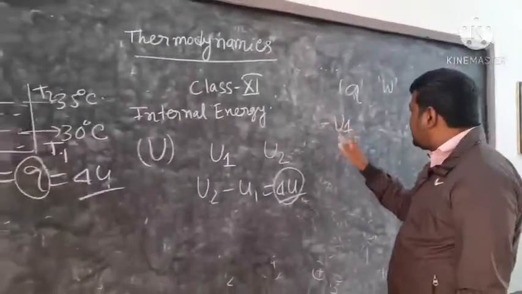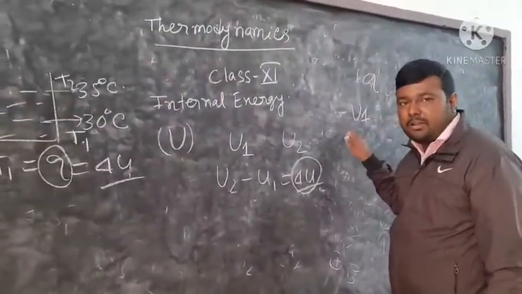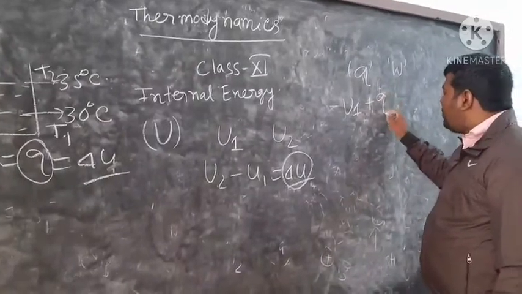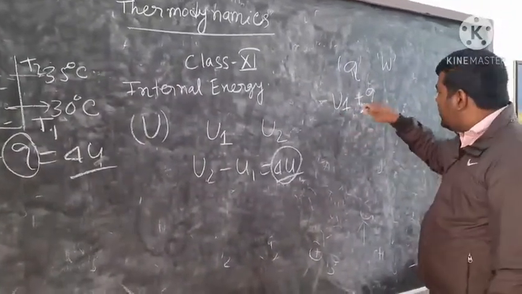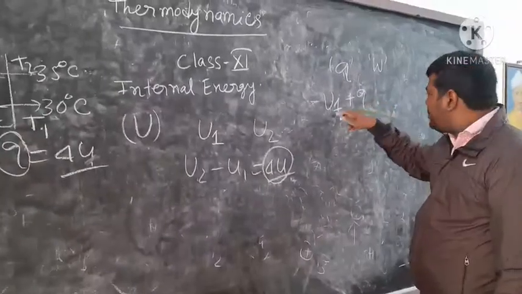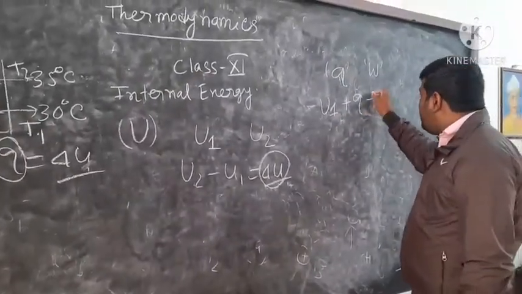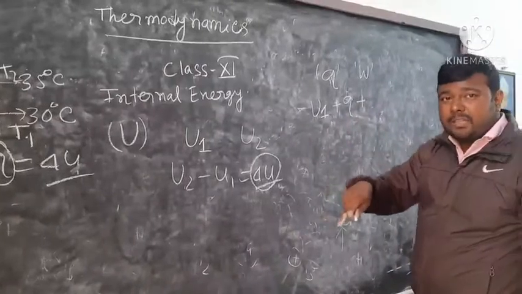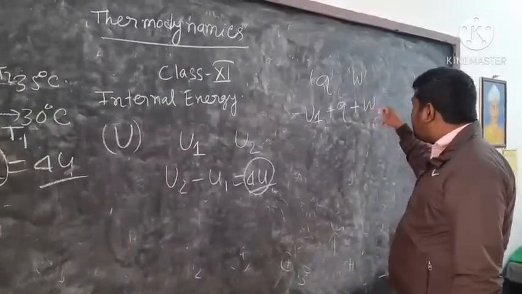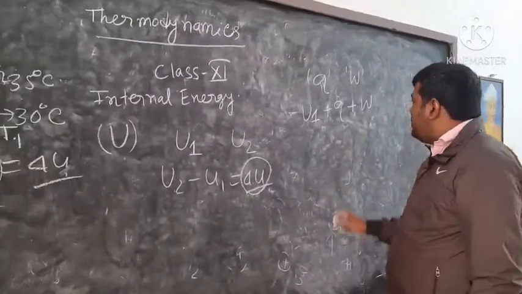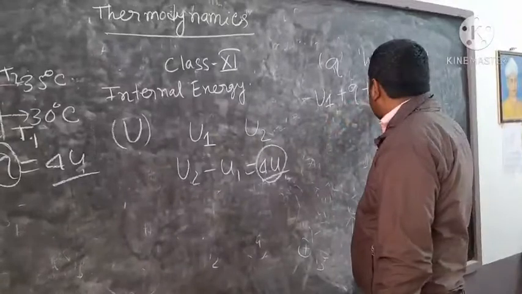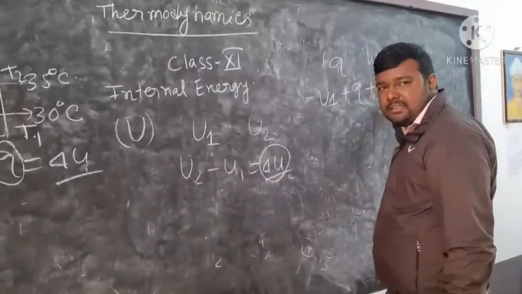If Q amount of heat is added to the system, it will raise the internal energy. The U1 plus Q is the amount of internal energy. Now, if work is done on the system, that would be positive work done, and that also will raise the energy. So U1 plus Q plus W is the total internal energy.